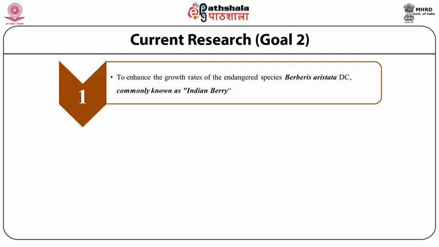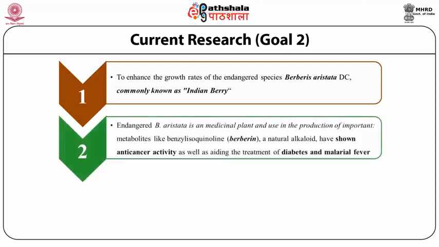This bacteria is also used to enhance the growth rate of the endangered species Berberis, which is commonly called Indian barberry. This is an endangered medicinal plant having important medicinal value due to the presence of the important metabolite berberine, a natural alkaloid which shows anti-cancerous activity, and this berberine is used in the treatment of diabetes and malaria fever.